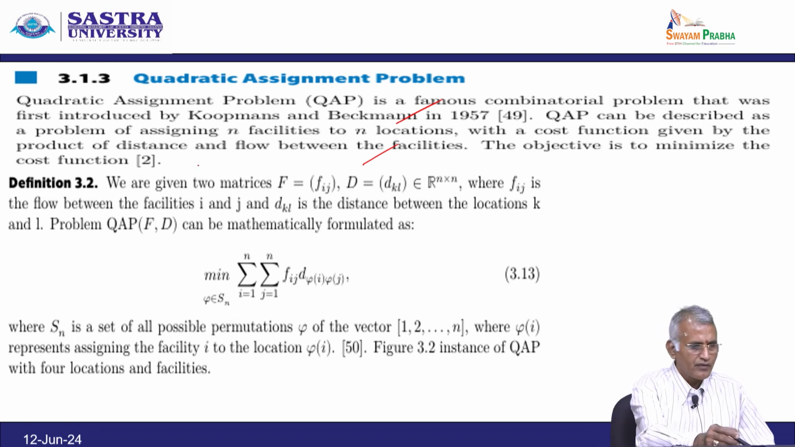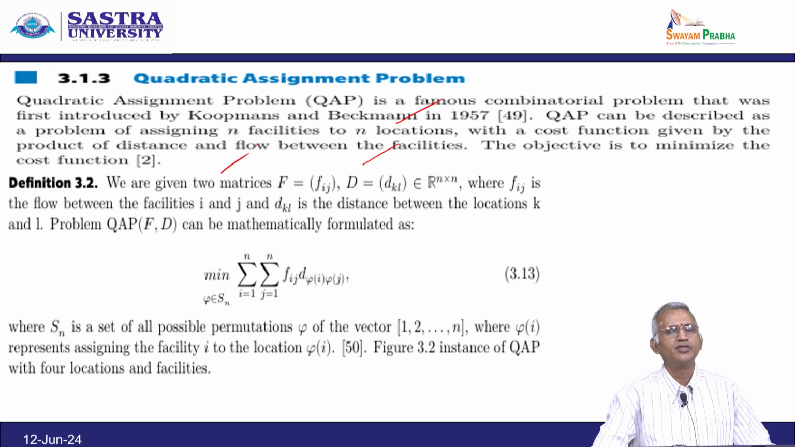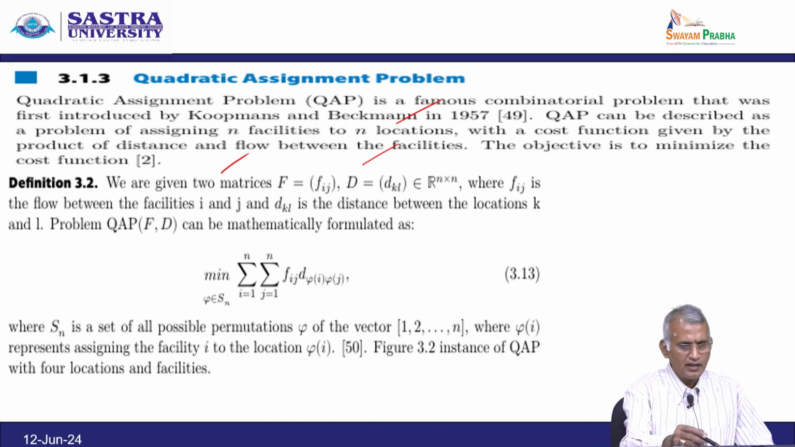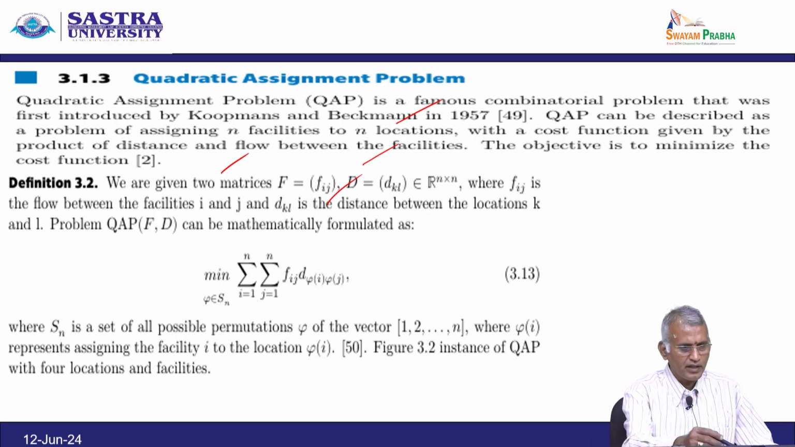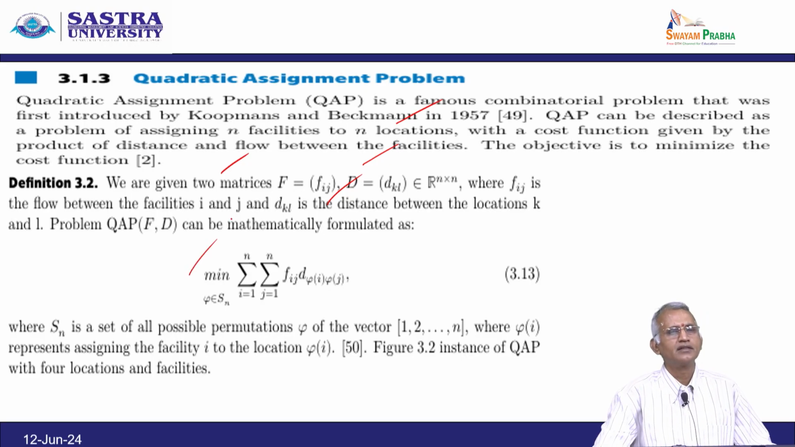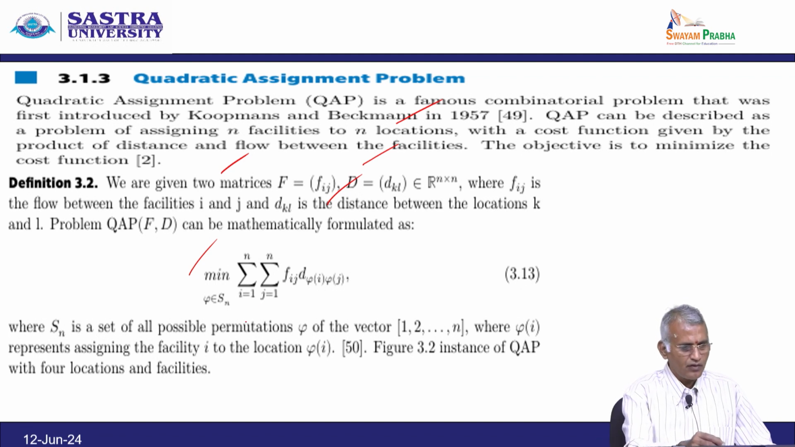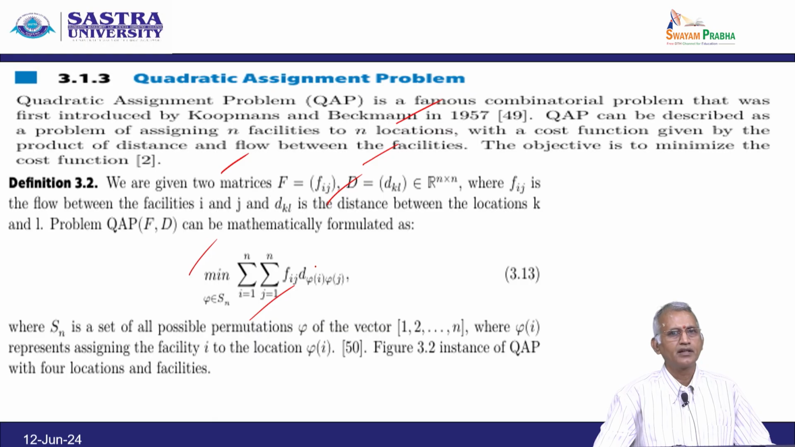Next, based on the definition, we are given two matrices F equal to Fij, D equal to Dkl belongs to R power m cross n, where Fij is a flow between the facilities i and j, and Dkl is the distance between the locations k and l. The problem QAP of F comma D can be mathematically formulated as minimum of phi in Sn summation i equal to 1 to n, summation j equal to 1 to n Fij D phi i, phi j, where Sn is a set of all possible permutation phi of the vector, where phi of i represents the assigning of a facility i to the location phi of i.